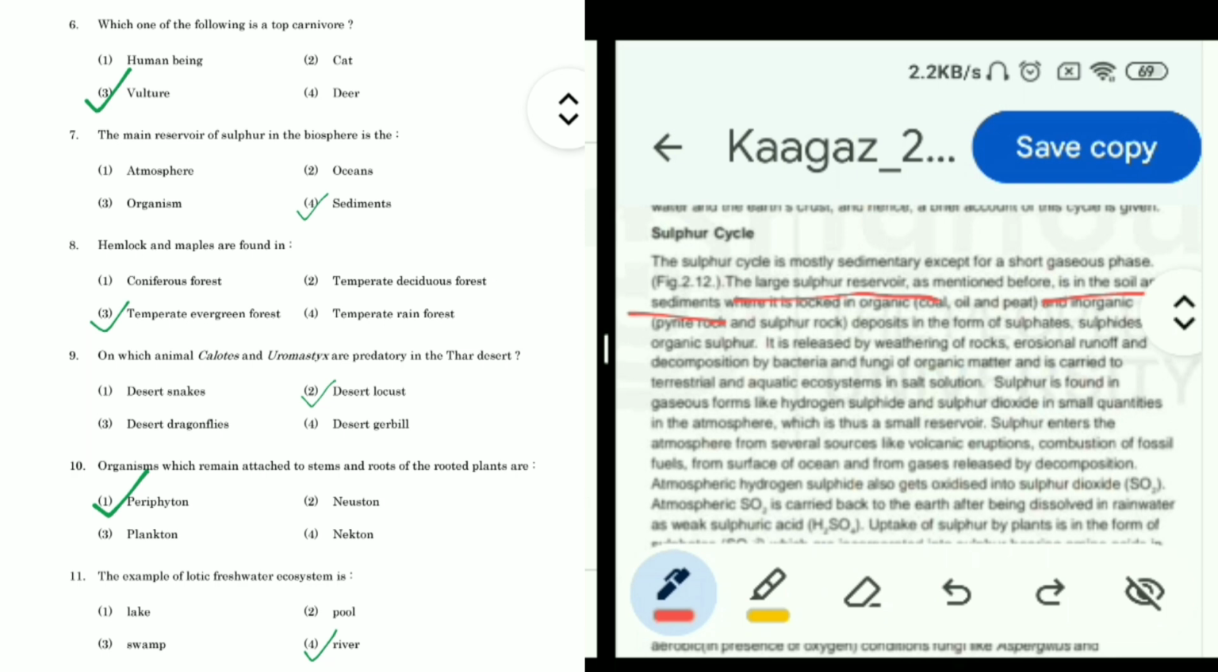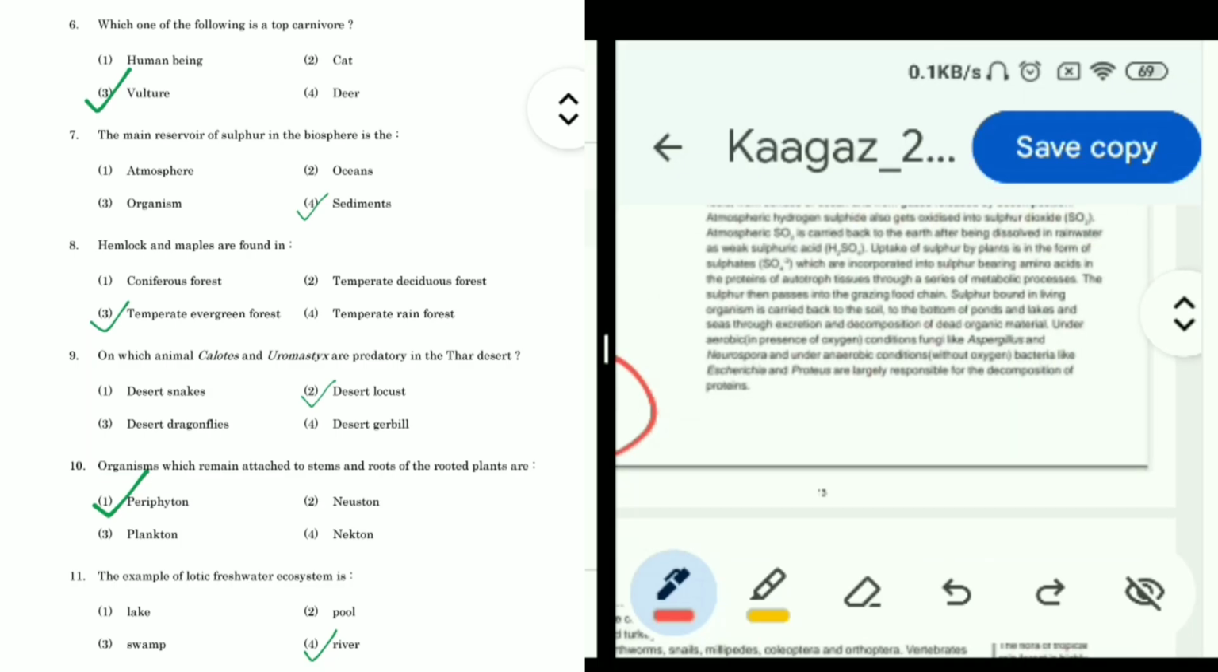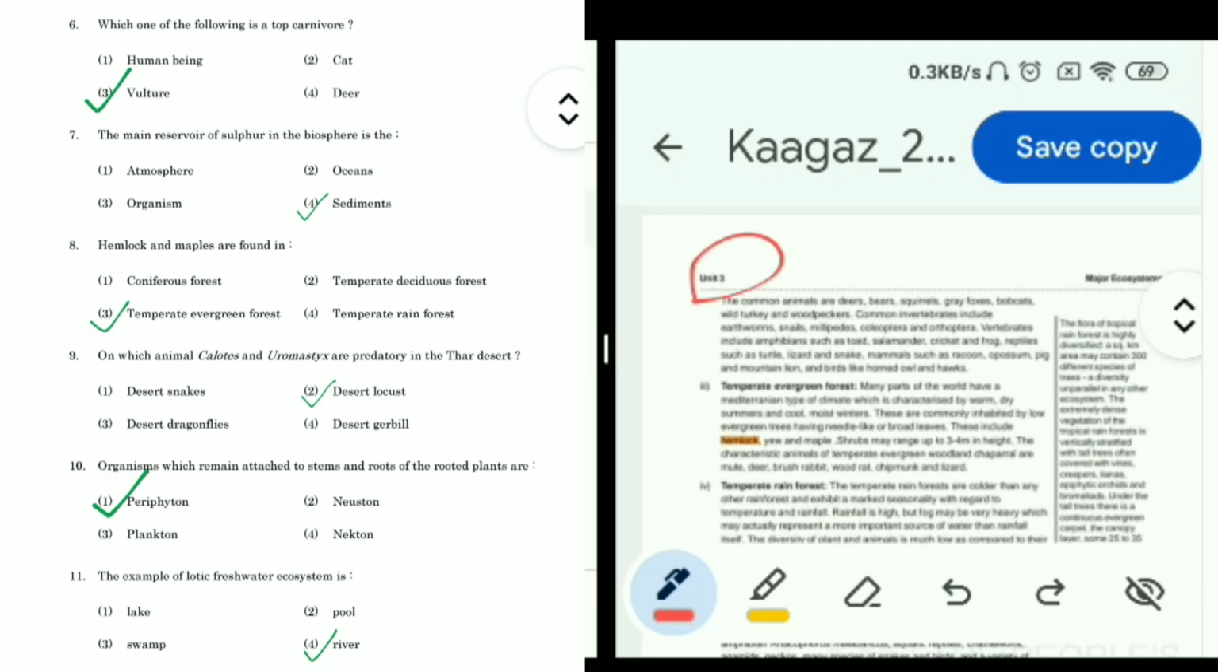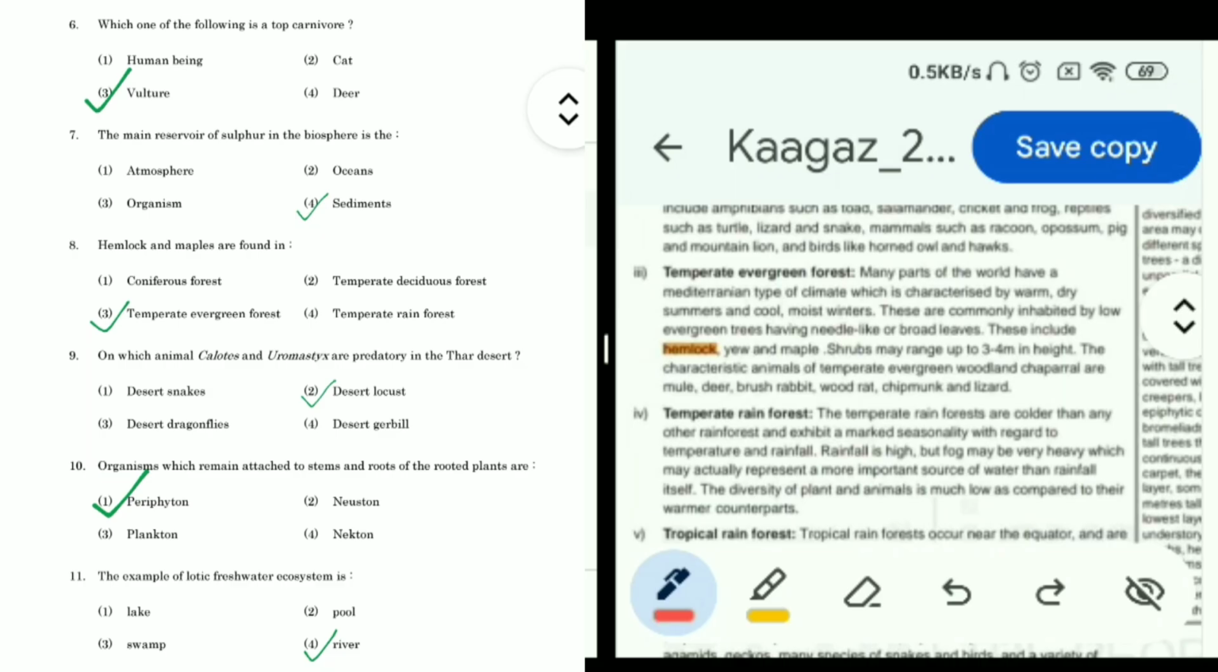Question 8 is, hemlock and maples are found in coniferous forest, temperate deciduous forest, temperate evergreen forest, temperate rainforest. Now we can find its answer on page number 47 of unit 3. In this line, temperate evergreen forest include hemlock, yew and maple. So the question talks about hemlock and maple, and hemlock and maple are found in temperate evergreen forest.